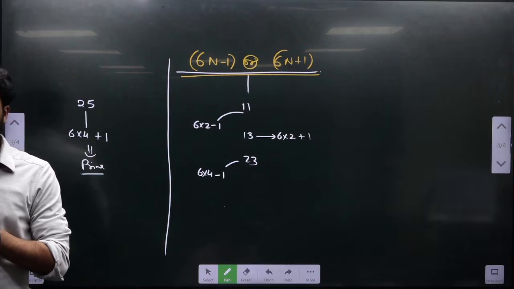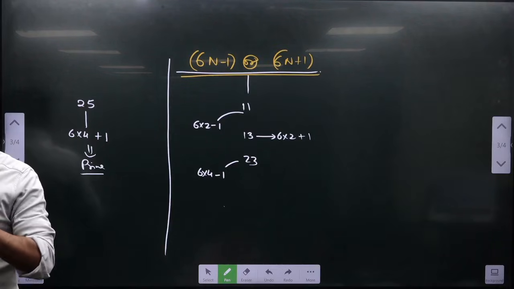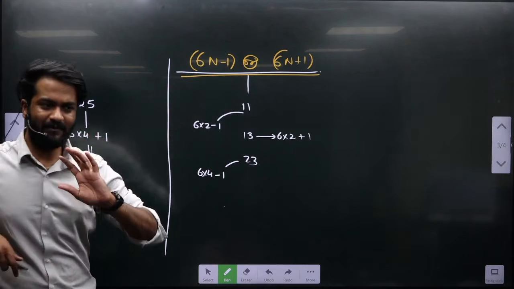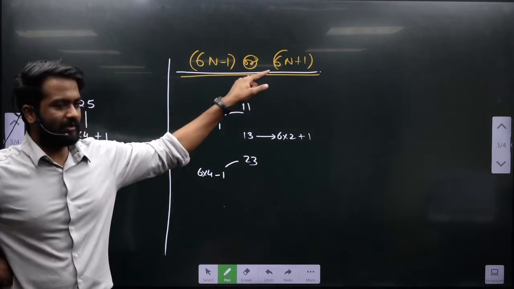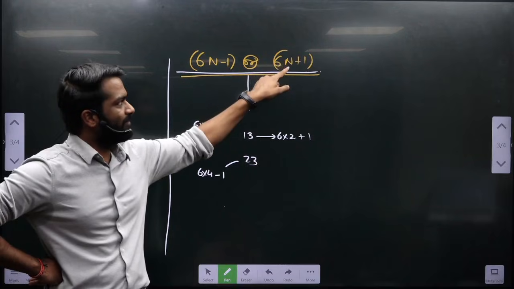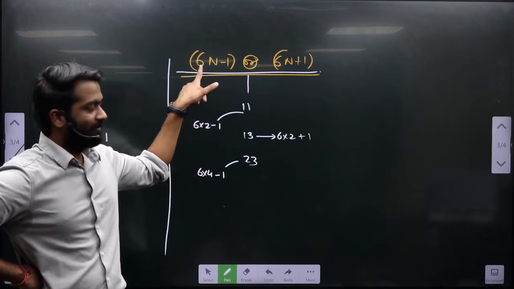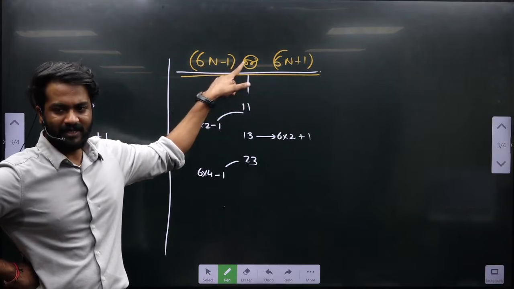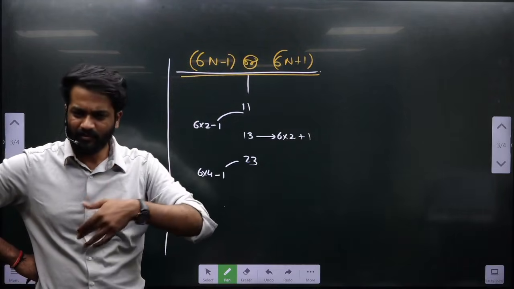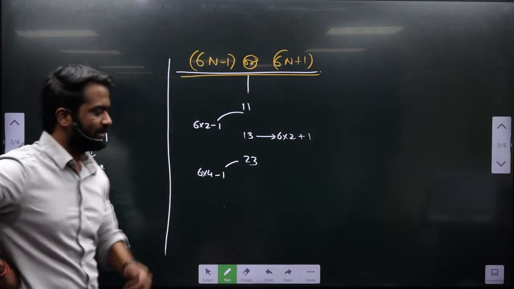See, once we are done with remainders, the things will make more sense to you. The negative remainder, since we have not dealt with it, may not make sense yet. What I am saying is, if the number is prime, either it will be in this format or in this format. So whenever I divide that number by 6, this one will give you the remainder 1, and this one will give you the remainder minus 1. Don't worry, in remainders we will see the sum theorem and product theorem, and things will make sense. As of now, write this and forget it. Done. Write the next subheading.